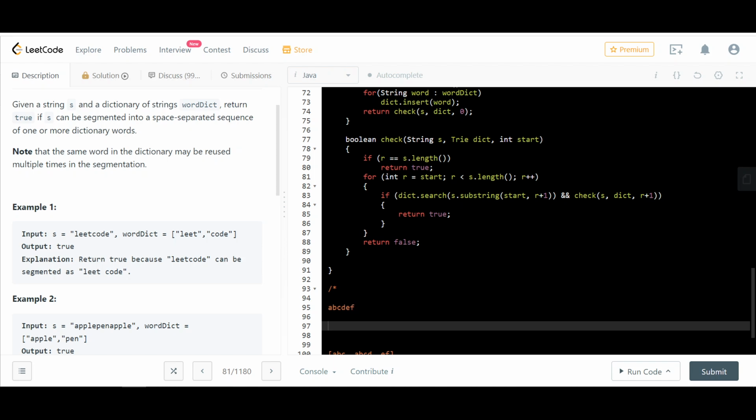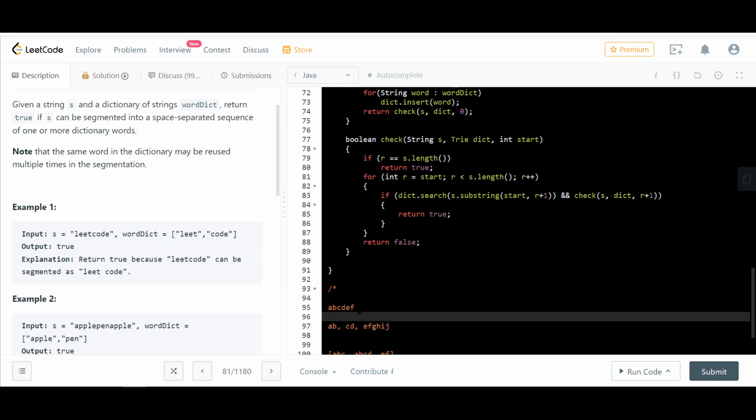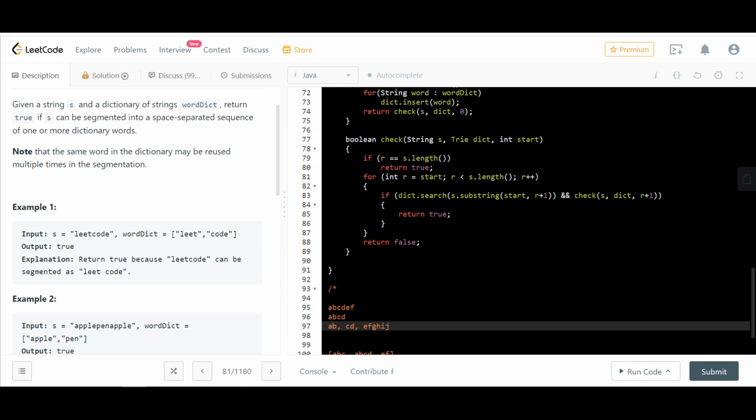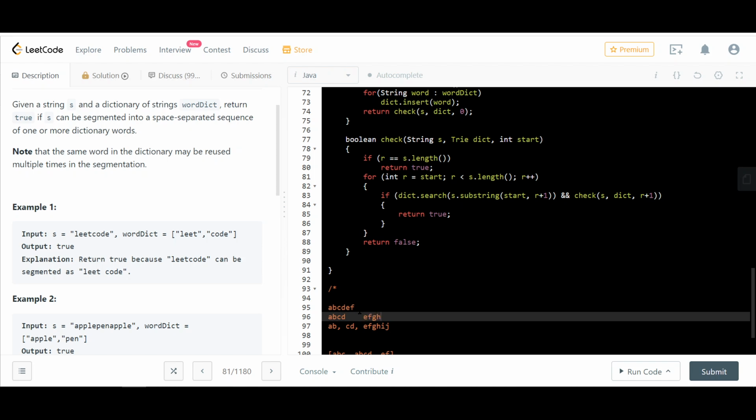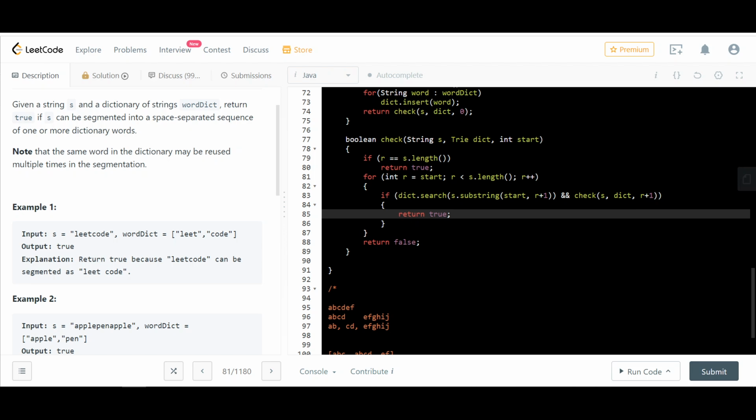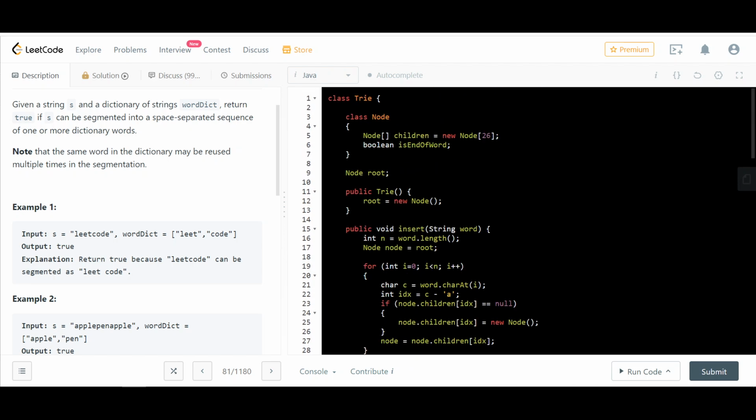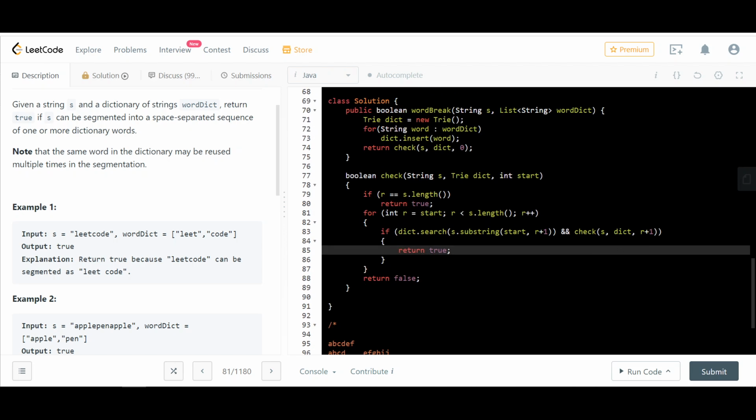Like if there is a b, c, d, and ef. I know that ef doesn't exist. Like a b, c, d, and then let's say ef, g, h, i, j, right? So there could be a b, c, d, and there could be this other ef, g, h, i, j sort of. So basically, it's possible that I process it differently, and I reach the same index again and again. So if I've calculated this once, I also keep track of it. I'm trying to do some sort of DP as well here, so if this problem is repeating, then I want to be able to save this guy's information.